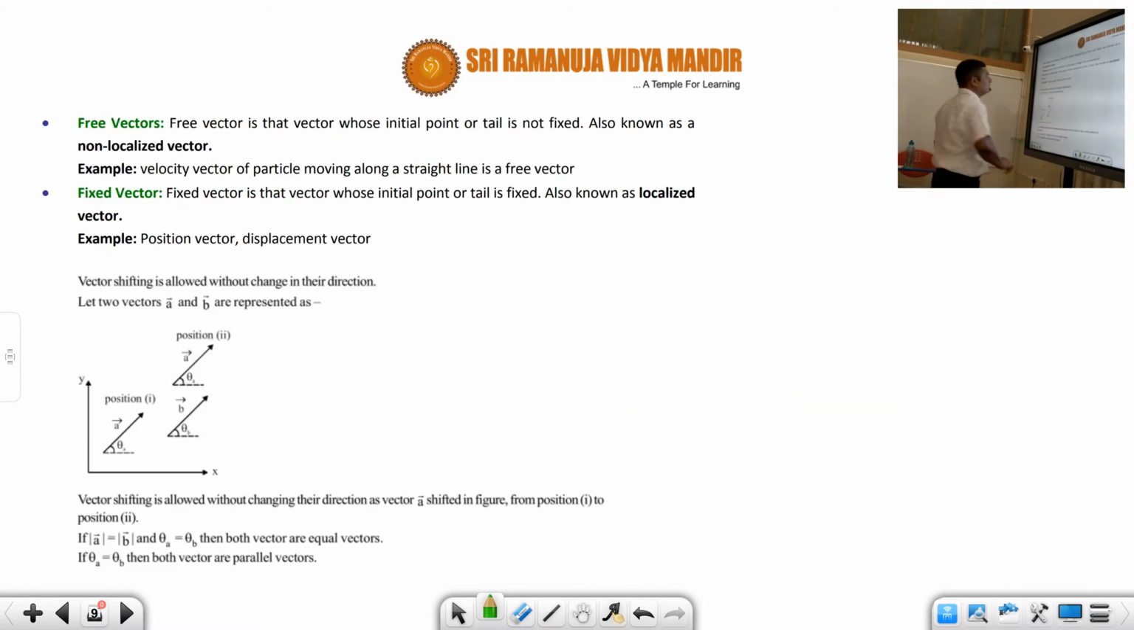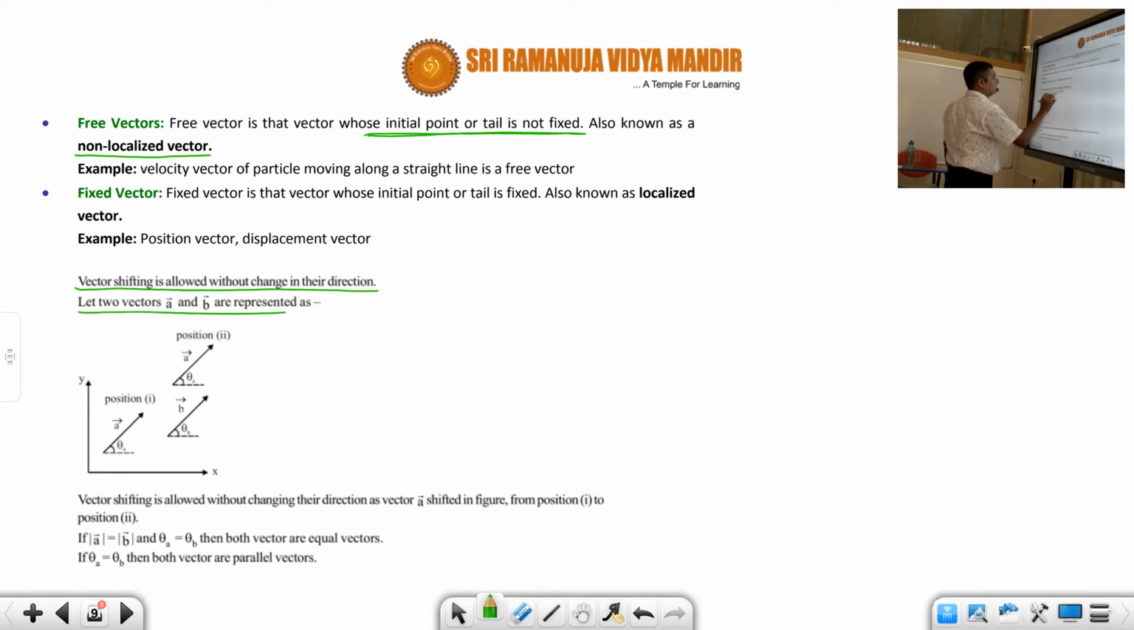Next one, free vectors. A free vector is a vector whose initial point or tail is not fixed, also known as a non-localized vector. That means we can always transport a vector from its position to another position, but always parallel to itself, students. Vector shifting is allowed without change in direction.